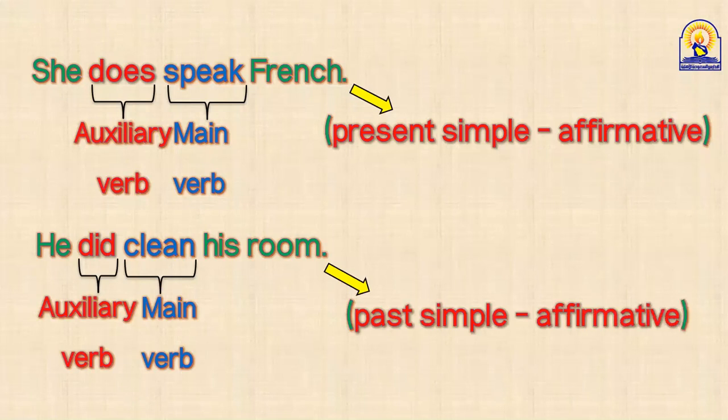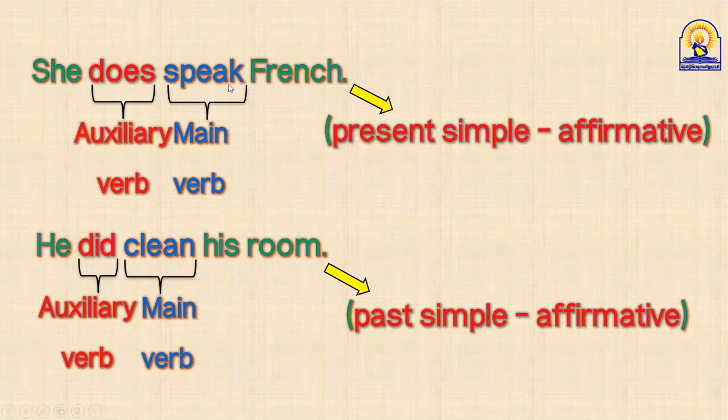So, as you can see, guys, what's new today for verb to do? The new thing is that we can use do or does or did in affirmative present simple or past simple, and they are used as auxiliary verbs, not main verbs, because they are followed by another verb. This is the main verb. What's the function of do, does and did? Just to emphasize. She does speak French.